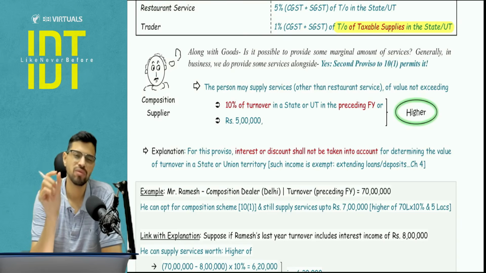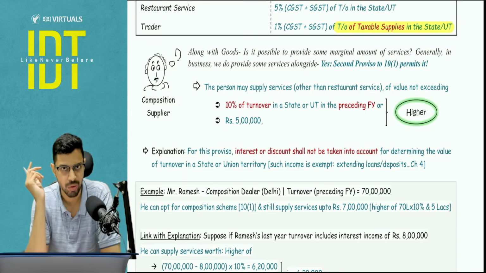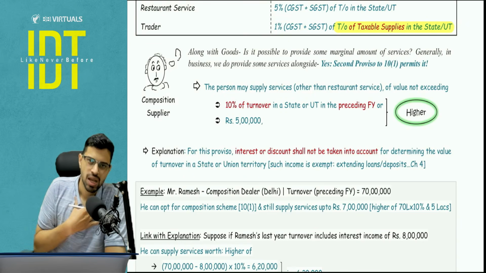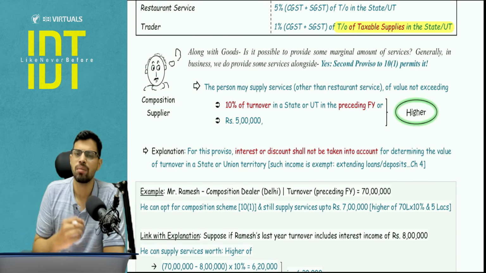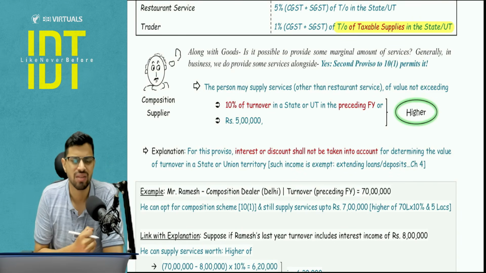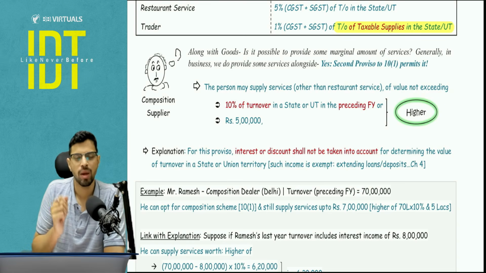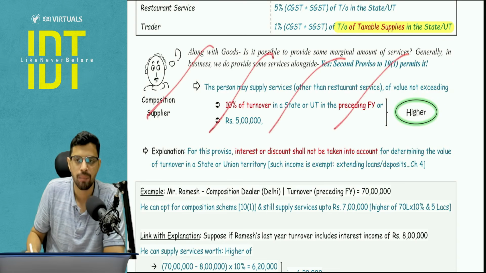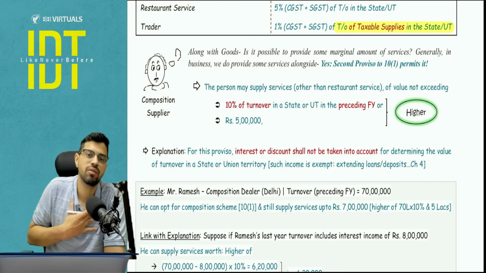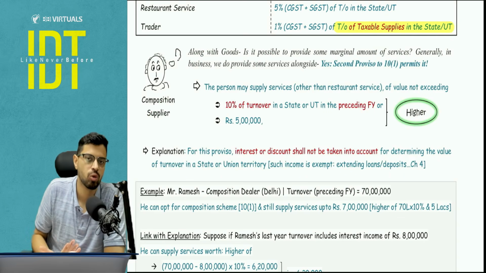Now please understand, in 10.1 also, which is primarily for goods, the composition suppliers are still allowed to have a marginal limit of services. So for example, I am dealing with goods, but I may be providing repair services, I may be giving some other after sales service. So a marginal limit of services should be allowed, because if I do not state this particular limit, then it is assumed that I am not allowed to give any services.